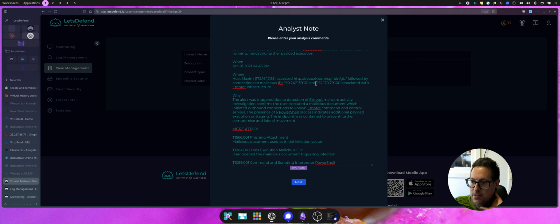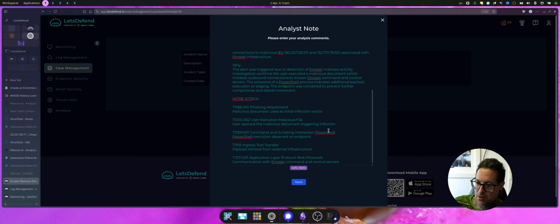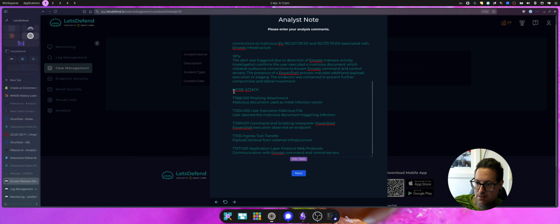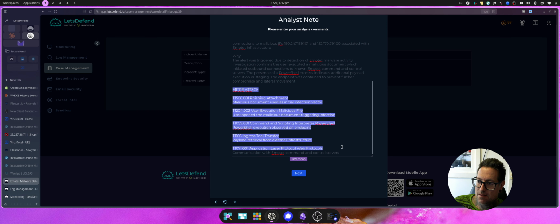The alert was triggered due to detection of Emotet malware activities. Investigation confirms the user executed a malicious document which initiated outbound connections to known Emotet command and control servers. The presence of a PowerShell process indicates additional payload execution or staging. The endpoint was contained to prevent further compromise and lateral movement. I've then mapped it to the MITRE ATT&CK techniques.